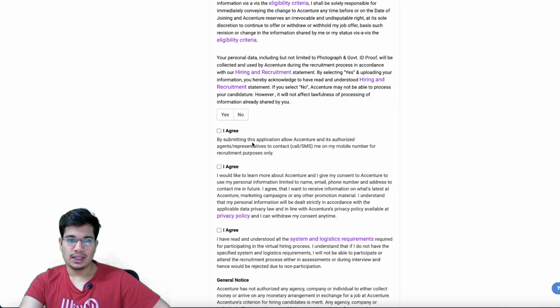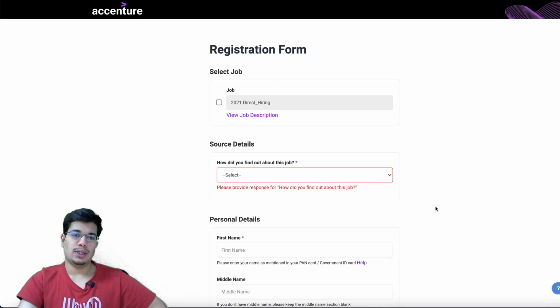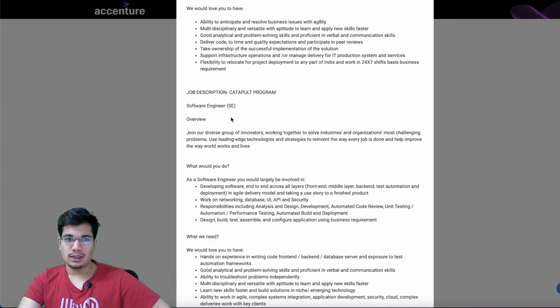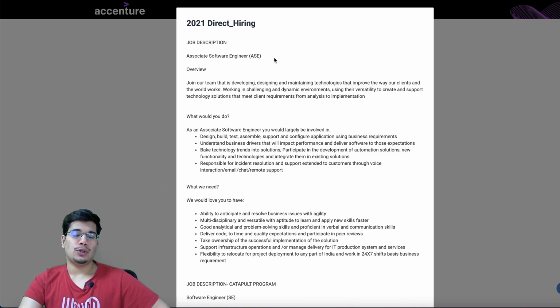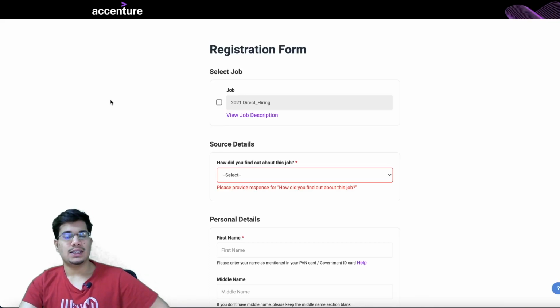Then just click on agree, and then you can submit this form, and that's all for this particular opening. Just read about this job description once before applying for a particular role. The associate software engineer is probably what you're going to be applying for if you are a fresher. So just read about this carefully once. That's it for Accenture, and let's move on to the next one.